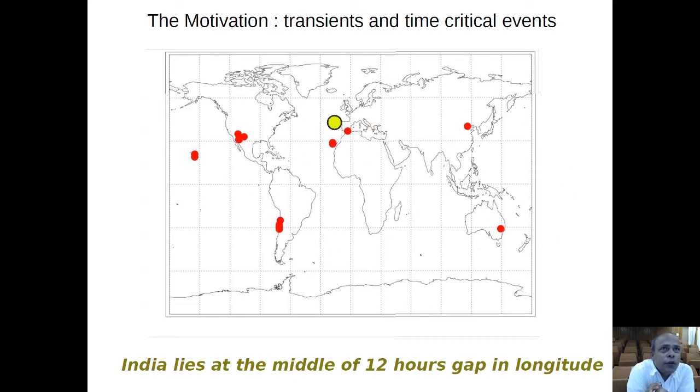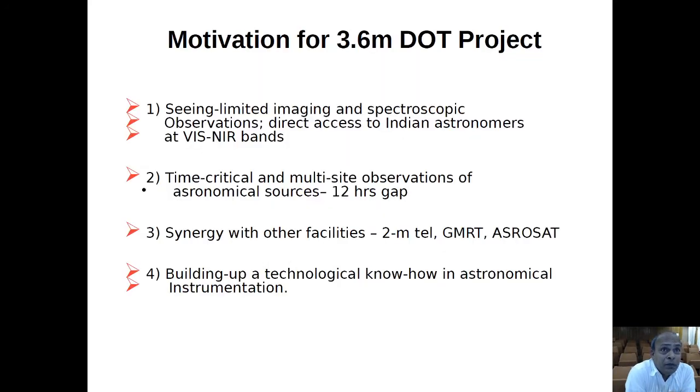The locations of 4-meter class telescopes are shown: in the Canary Islands there is a 4-meter class telescope, and towards the east in Australia there's a 4-meter class telescope. This is the LAMOST location. So there's almost a 12-hour gap in longitude. This is very important for transients and time critical events.